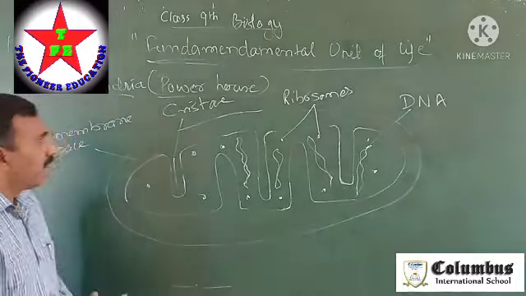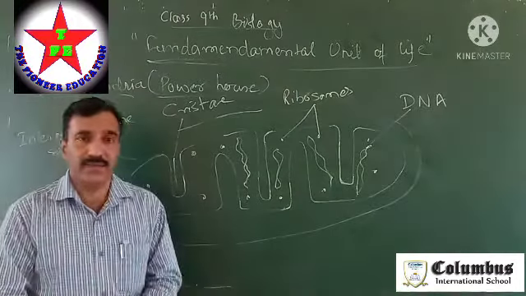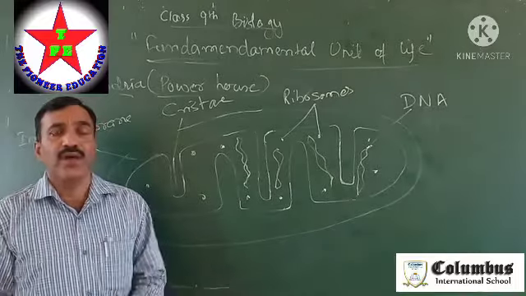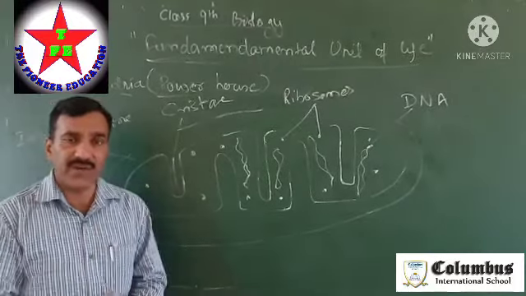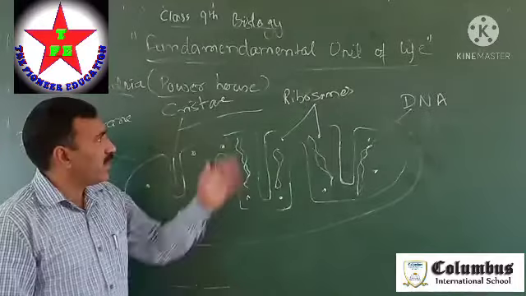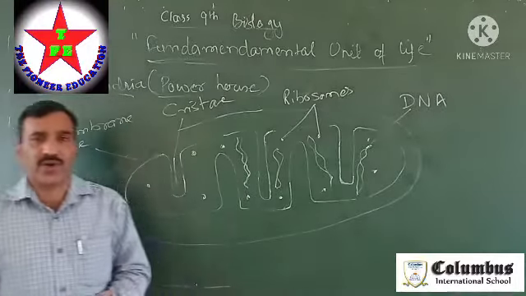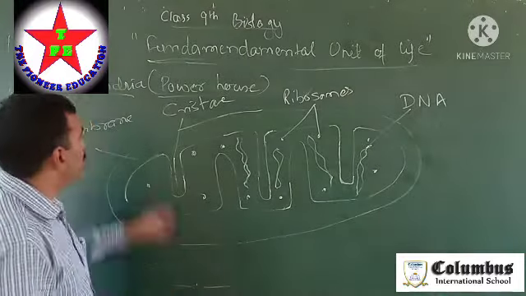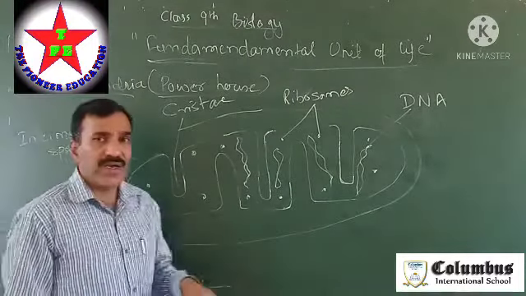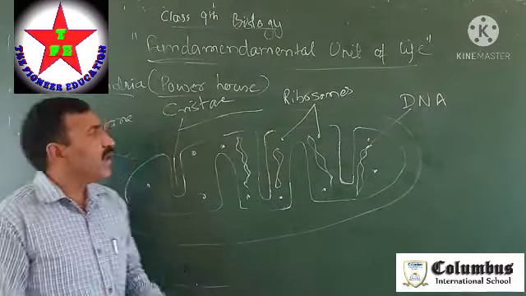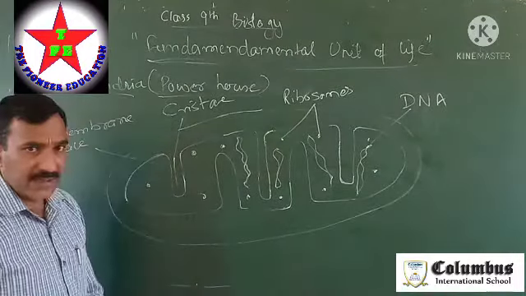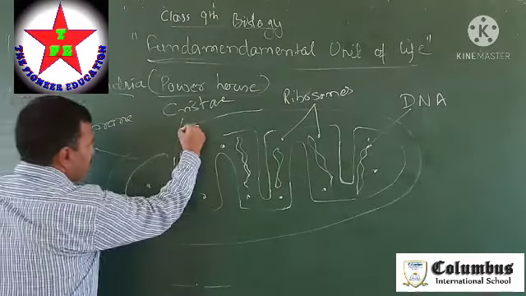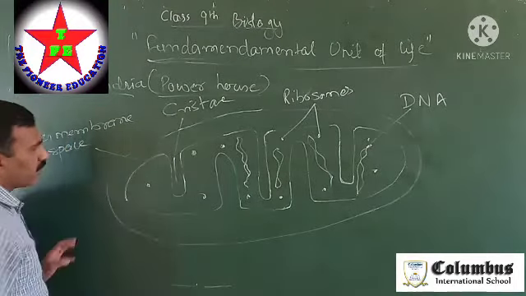A cell is the structural and functional unit of life, that means they perform all the functions which an individual body can perform. To perform all the functions, all the activities, it needs energy, and this energy is provided by the mitochondria, hence they are also called the powerhouse of a cell. Clear?